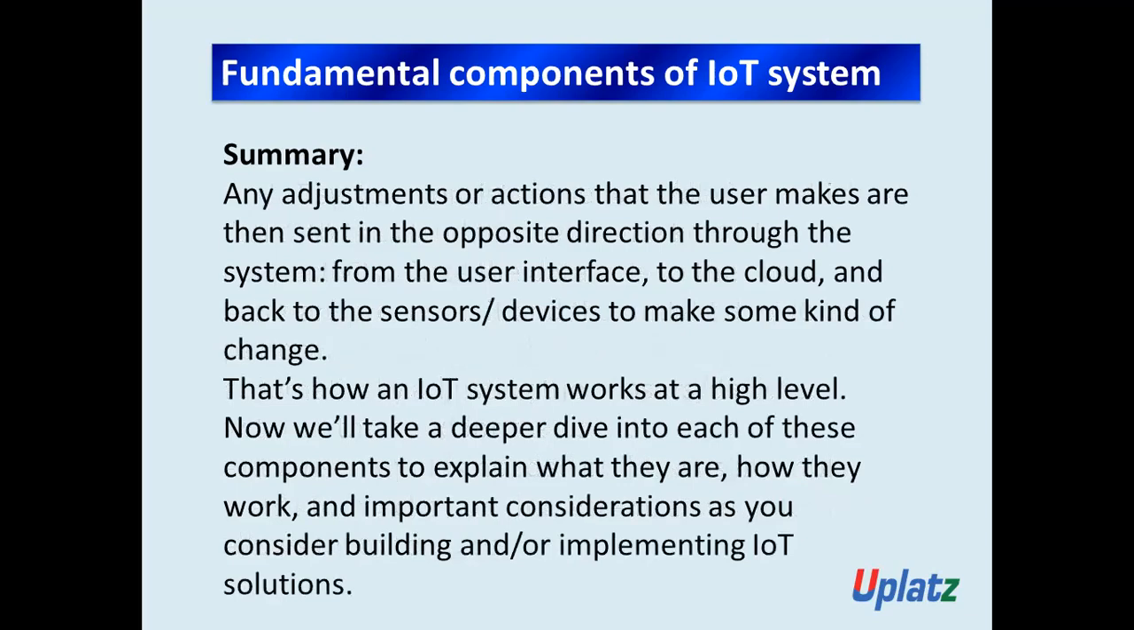Any adjustment or action that the user makes is then sent in the opposite direction through the system from the user interface to the cloud and back to the sensor or devices to make some kind of change. And that's how an IoT system works at a high level. Got it? Is it simple to understand? I hope now you understand how an IoT system actually works and the fundamental components of an IoT system.